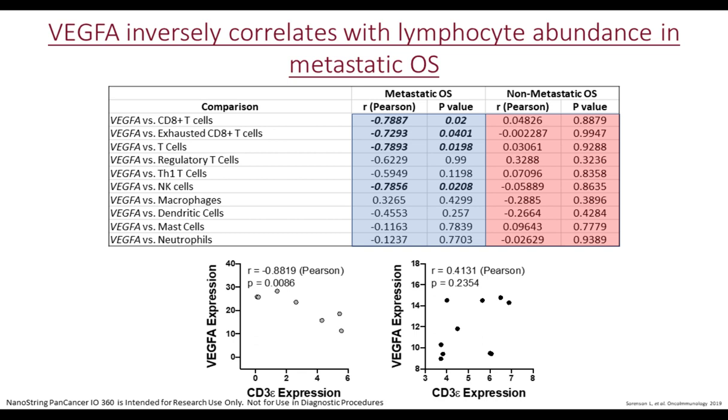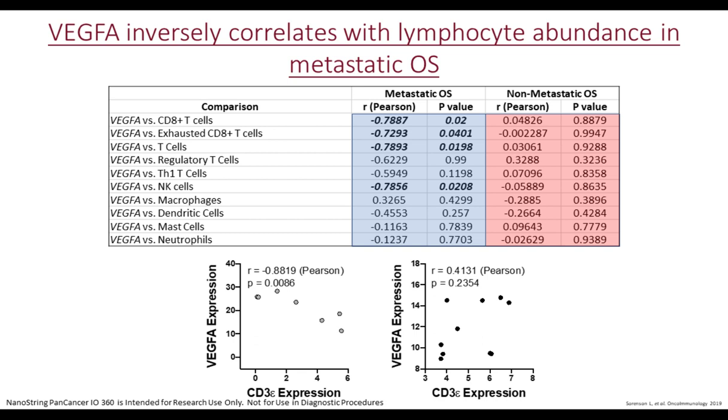Similar to what we did before with the Ang2 and Ang1 ratio, we decided to perform correlation analyses between VEGF and lymphocyte abundance. We see very, very similar results to what we saw previously with the Ang2 to Ang1 ratio comparison, where VEGF inversely correlates with lymphocyte abundance in the context of metastatic disease, whereas in non-metastatic disease, these correlations do not exist.